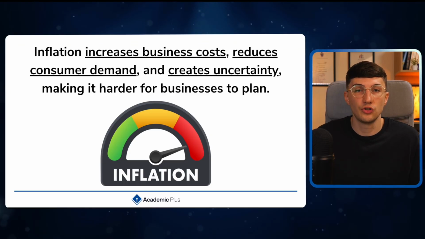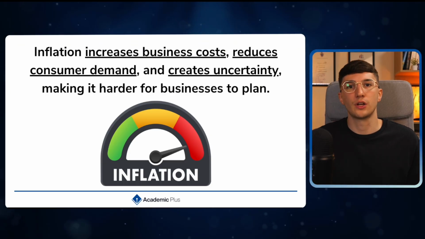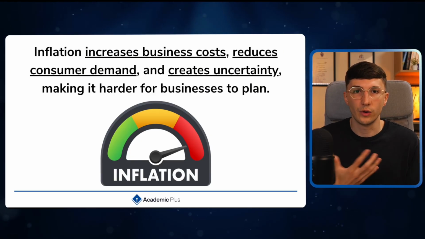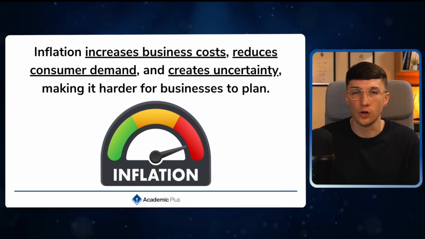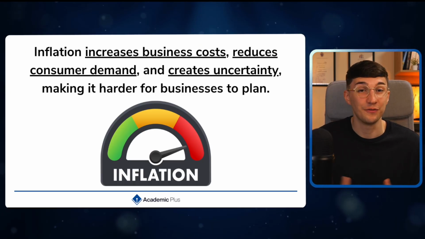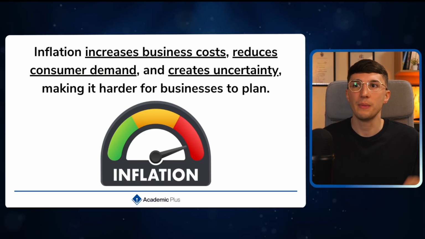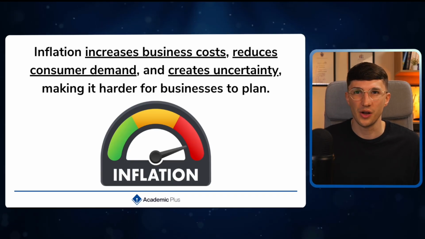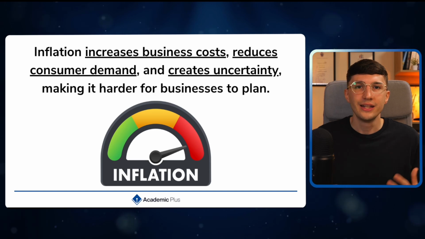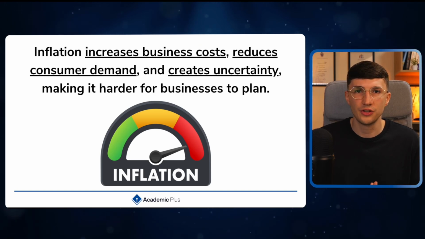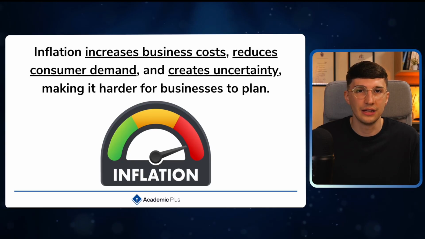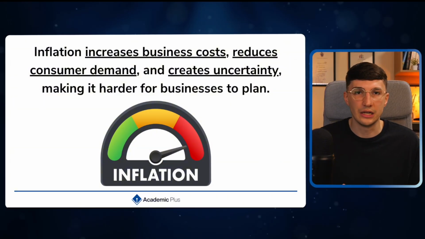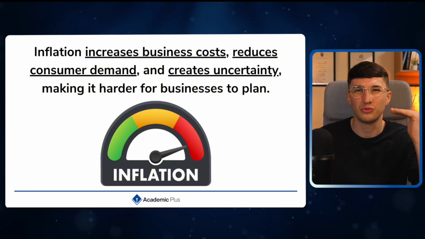It could also reduce the level of consumer demand. We've got the law of demand: prices go up, level of demand typically goes down. Not only that, if everything is more expensive, consumers may have less disposable income. Depending on the income elasticity of demand of our product will influence how that change in income impacts our demand. It also generally creates a level of uncertainty in the economy, so businesses may find it harder to plan. In terms of how businesses will be impacted by inflation, it simply depends on how high inflation is. If inflation is extremely high, then businesses will be impacted a lot more than if inflation is really low. Typically, the UK set a target of around 2% inflation.